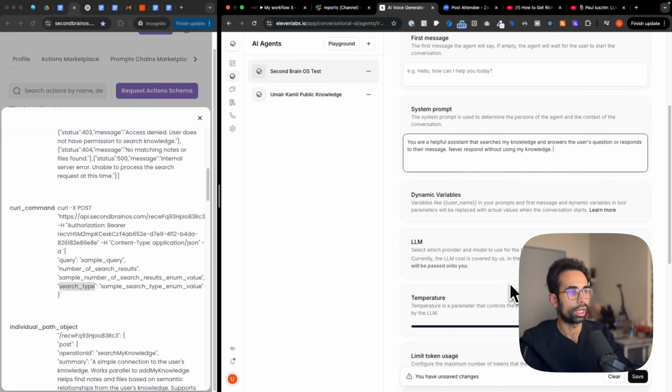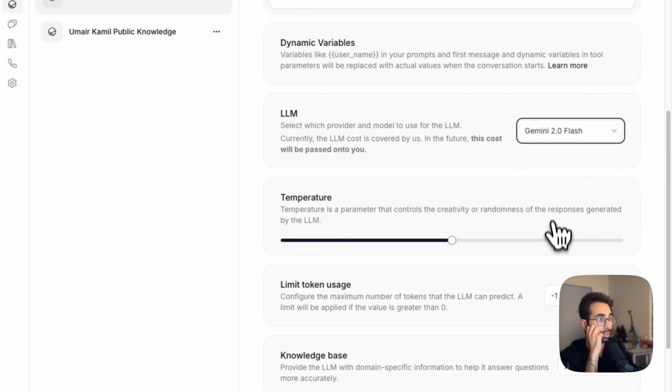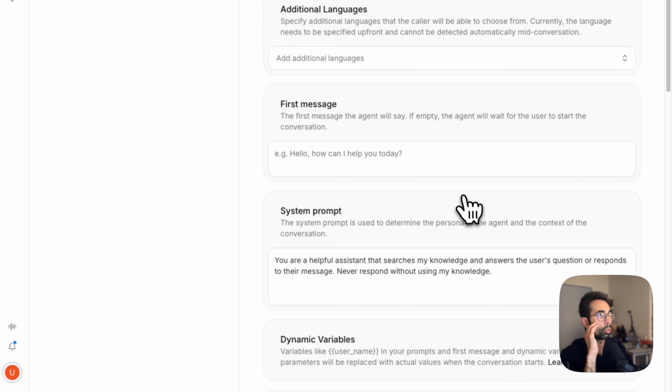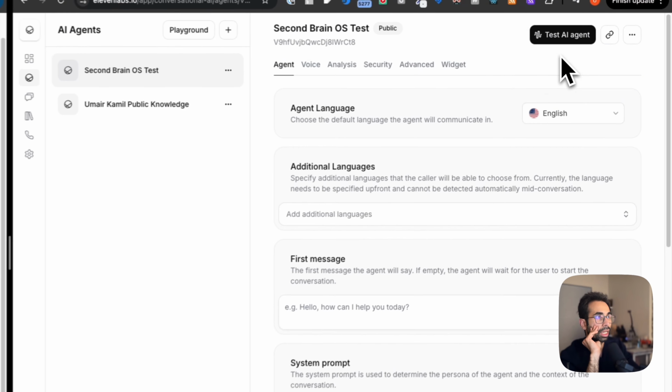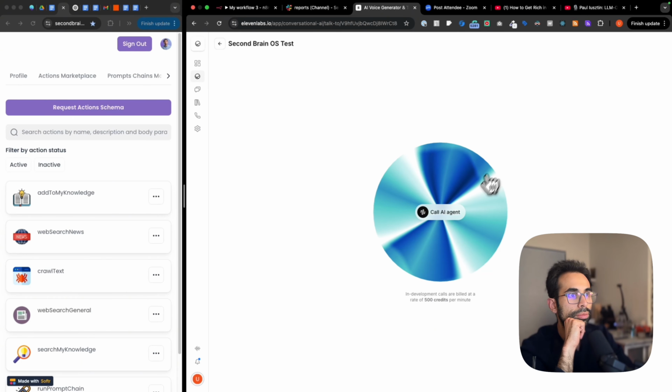Right, and LLM, I want to select a good LLM. I think Gemini 2.0 Flash is a pretty good one. So let's test it. I've been meaning to try it anyway. Save. We are good to go. Now I'm going to test this AI agent, and I am going to ask it about the pricing of the Second Brain OS and about that thing about linking your thinking. All right, let's make this call.